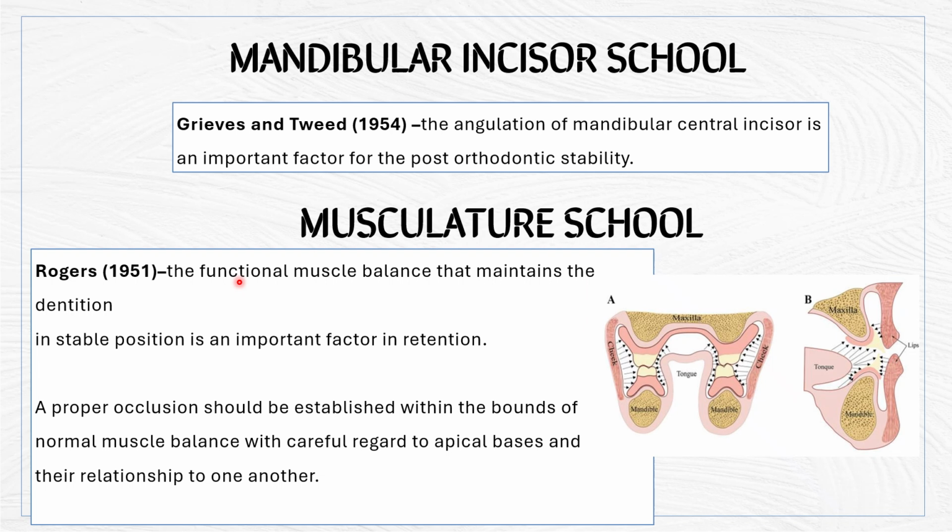So there should be a balance between the outer buccal envelope and here, the cheek area, right, this area. So the outer musculature by the cheek and the inner musculature by the tongue should be in an equal position, or it should be in a neutral position. So if there is more cheek pressure, then there will be less tongue pressure, and it will lead to a malocclusion. If the tongue pressure is more than the cheek pressure, then it also goes to a malocclusion, and there will be no retention once the treatment is over.